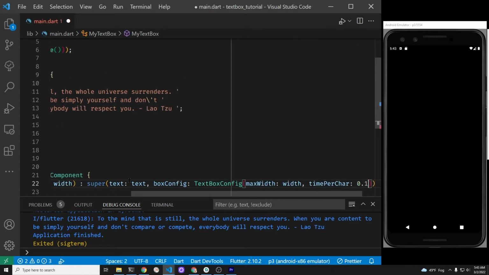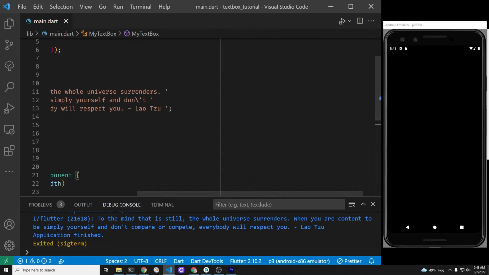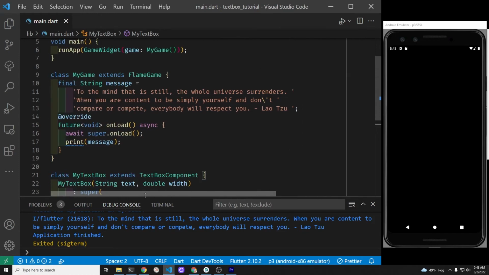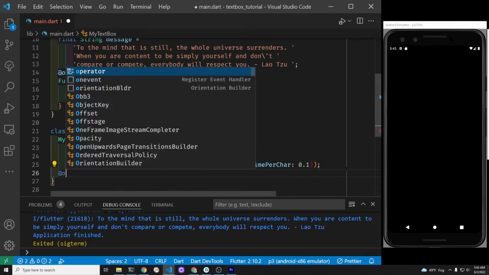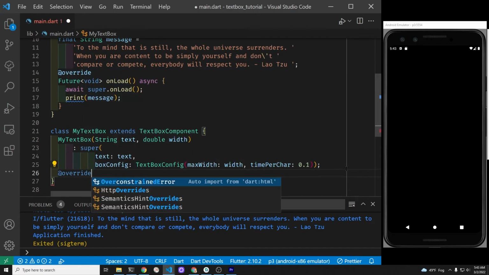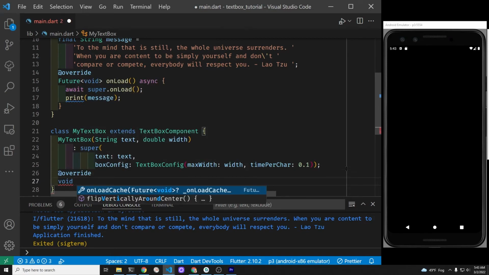The TextBoxConfig will have the maximum width. So it's the width of the text box that we are creating. The max width and the time per character are special properties of TextBoxConfig, which is from Flame. The TextBoxComponent is also from Flame. So these are classes that are specific to Flame that we're learning right now.